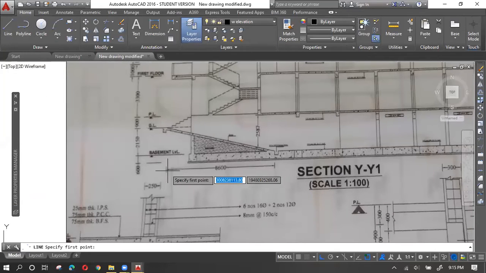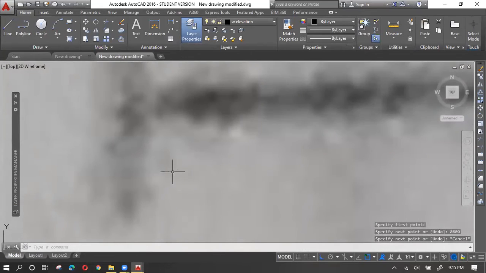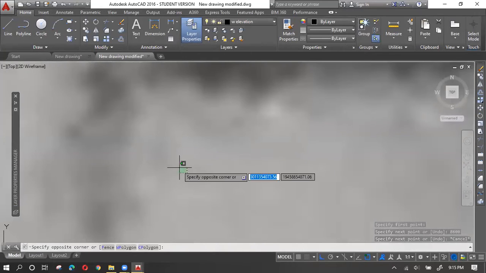I'll simply draw a line which will be 8600, and this drawing is in mm, and my sheet units are also in mm. So you can see this is, oh my god, so small.